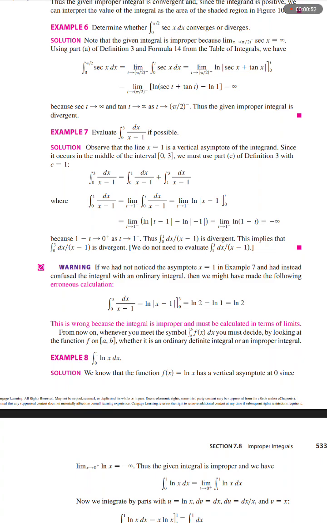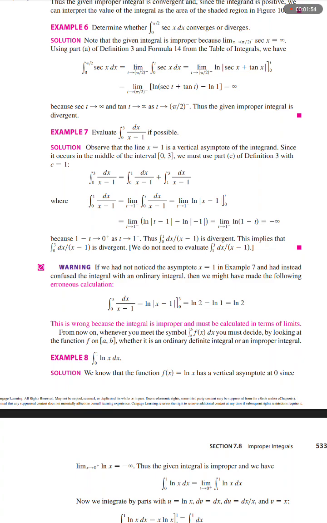Using part A of Definition 3 and formula 14 from the table of integrals, we have the integral from 0 to pi over 2 of secant x dx equals the limit as t approaches (pi over 2) to the power negative of the integral from 0 to t of secant x dx, which equals the limit as t approaches (pi over 2) to the power negative of the natural log of the absolute value of secant x plus tangent x on the interval from 0 to t, which equals the limit as t approaches (pi over 2) to the power negative of